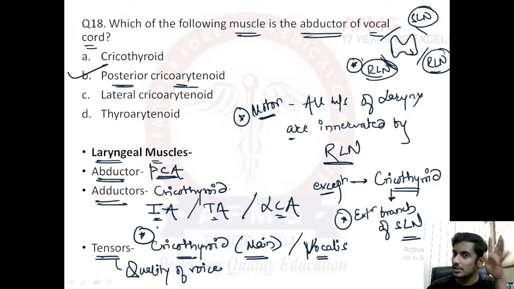This was a question, that's why I'm telling you. Injury to the recurrent laryngeal nerve is most commonly caused in India by thyroid surgeries. I hope this is fine with everybody. So cricothyroid has two functions, adduction and tensor, and it is innervated by the external branch of the superior laryngeal nerve.